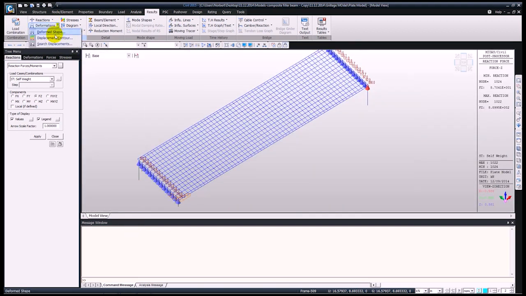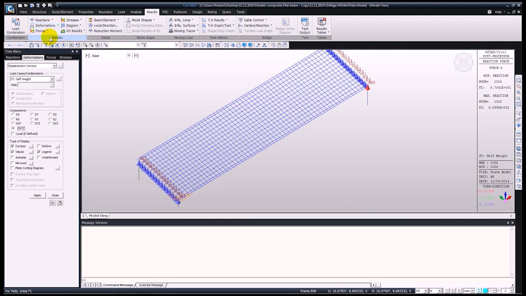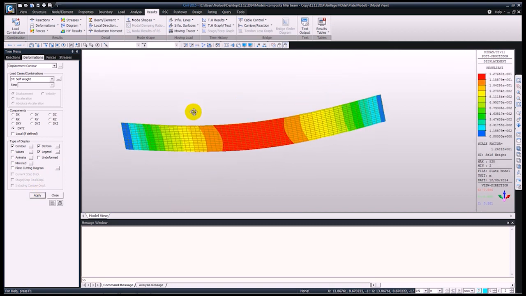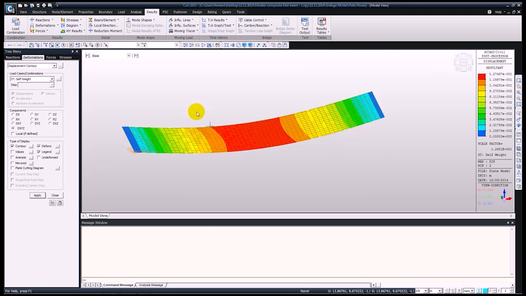Next we can have a look at the deformations. So displacement contours, and let's see the deform shape. Okay, so here you can see how the model is going to deform.